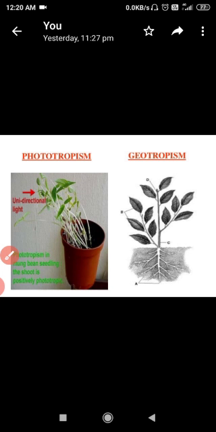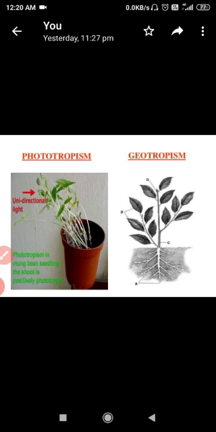As you are seeing in this picture, this depicts phototropism. The plants are showing unidirectional movement, moving towards light.